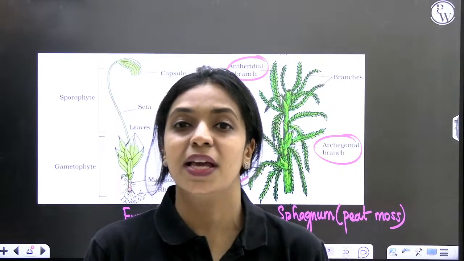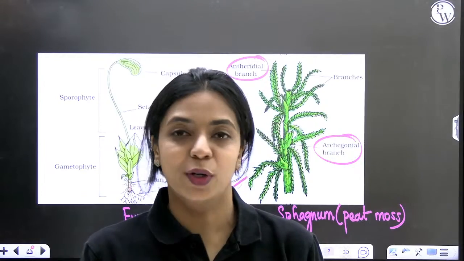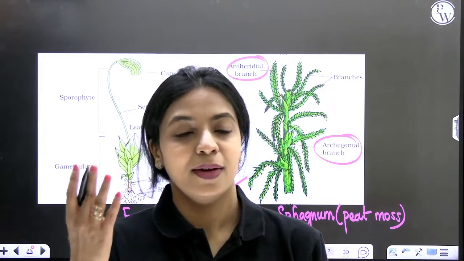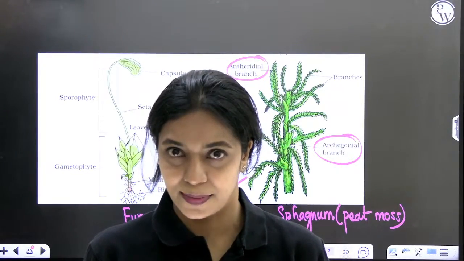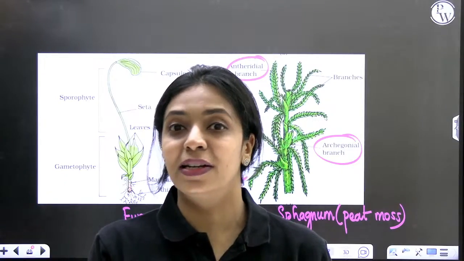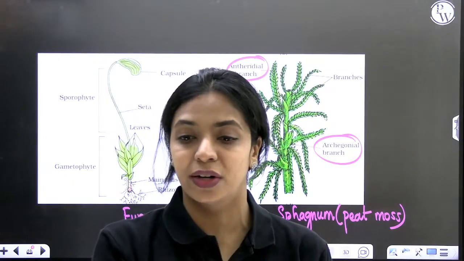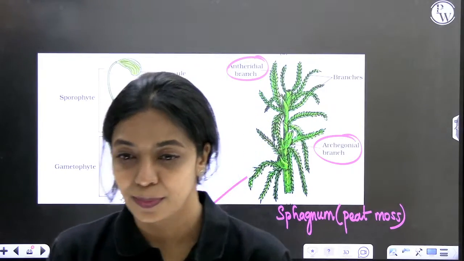What kind of life cycle do we see here? Haplodiplontic life cycle, where the haploid gametophytic phase and the diploid sporophytic phase are both multicellular. Which of them has independent existence? Gametophytes don't depend on sporophytes, but sporophytes cannot live without gametophytes. Sporophytes live on top of gametophytes. They're dependent on them for nutrition as well. These are some of the points that you should remember regarding bryophytes.